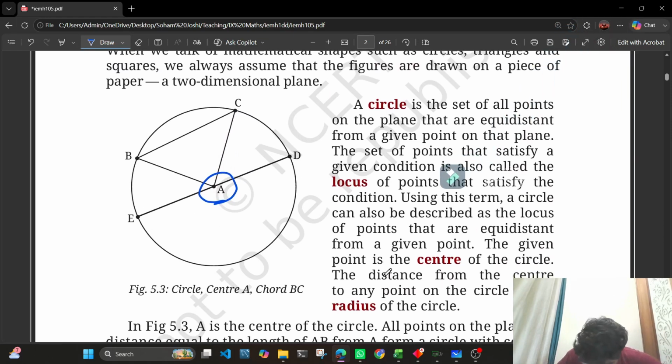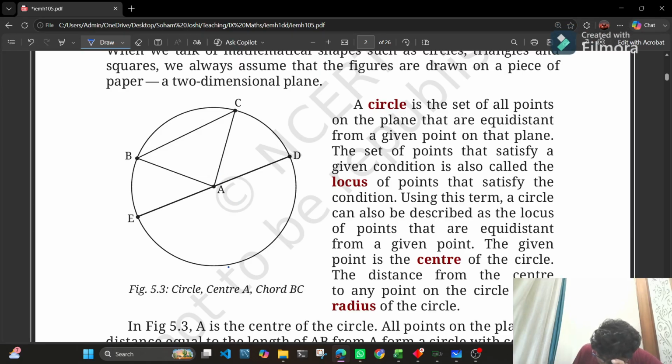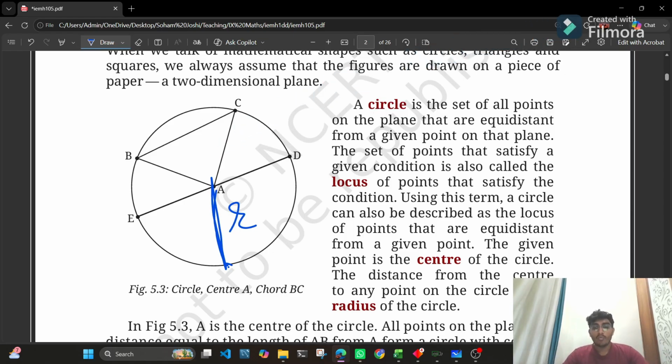ठीक है. Next up, we have the definition of radius. What is a radius? So basically, if we take any point on a circle, let's say point, ये point ले लिया, ठीक है? If we join the point and the center of the circle, this forms our radius, that is denoted by small r.